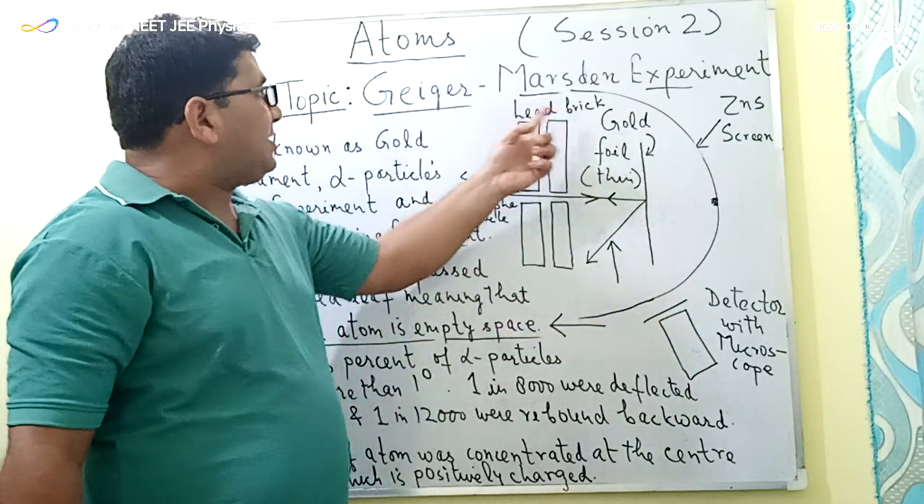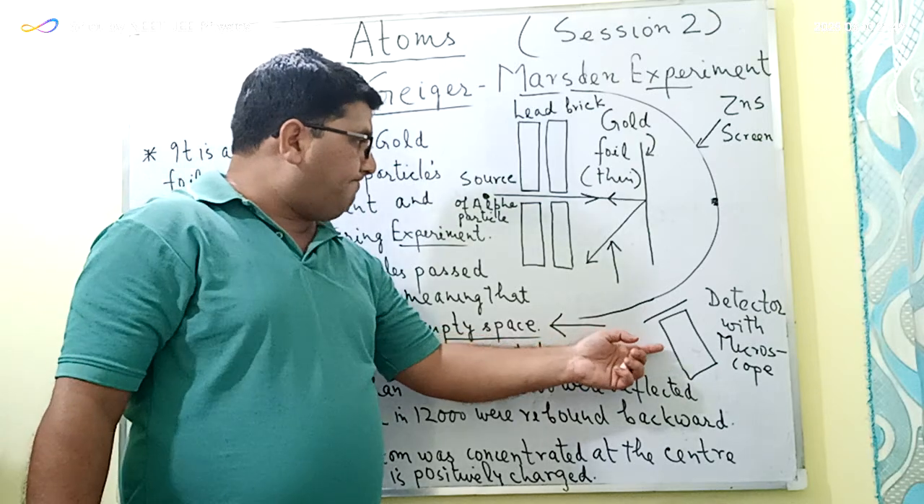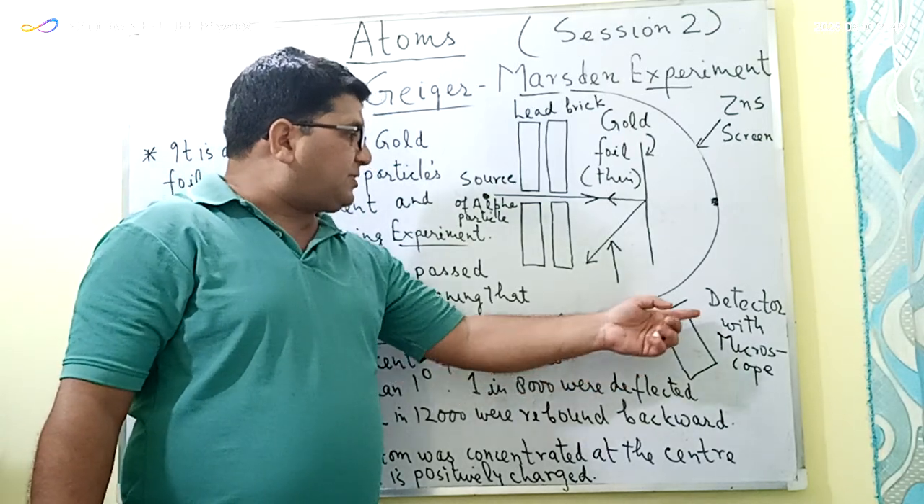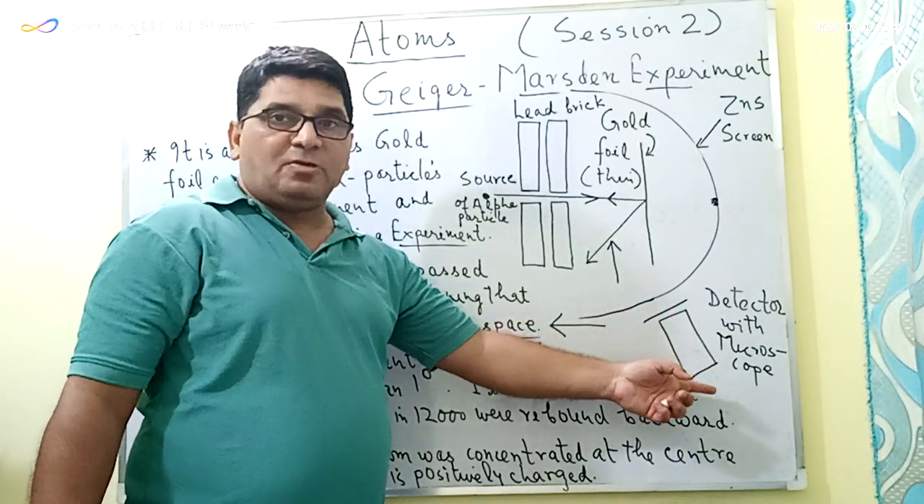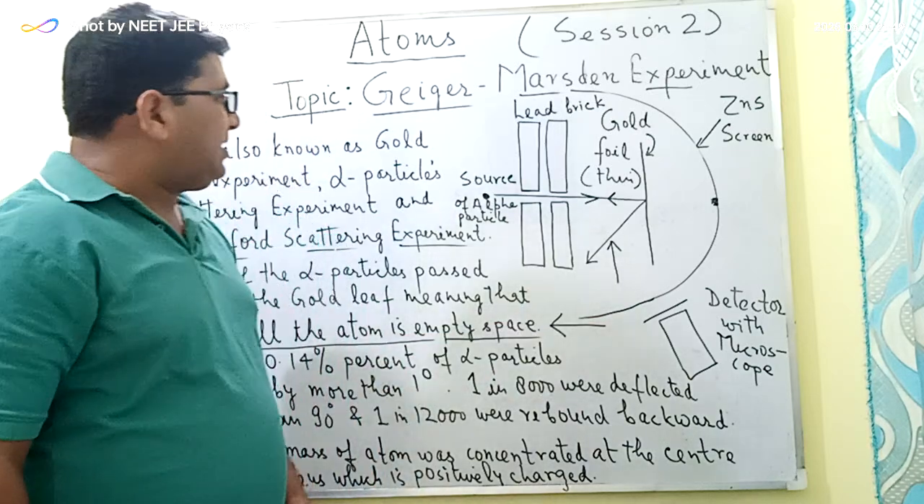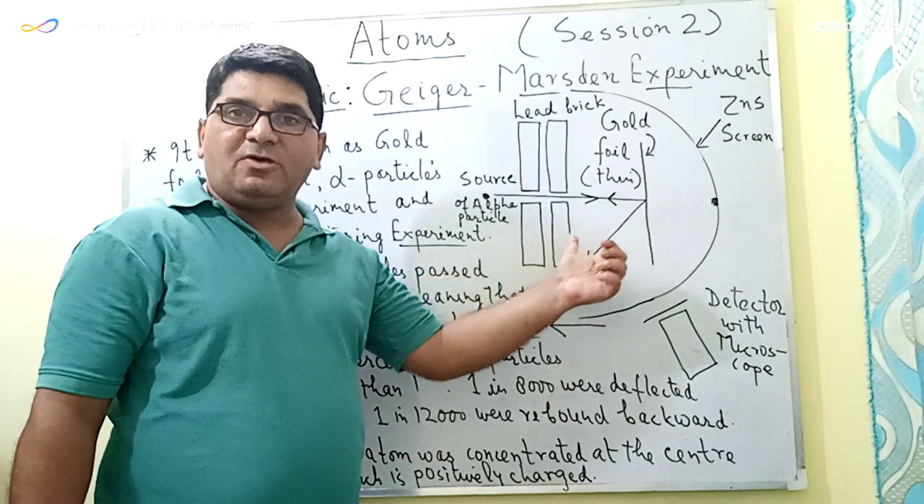So Geiger and Marsden placed this detector with a microscope near this zinc sulfide screen in order to study the scattering of alpha particles.